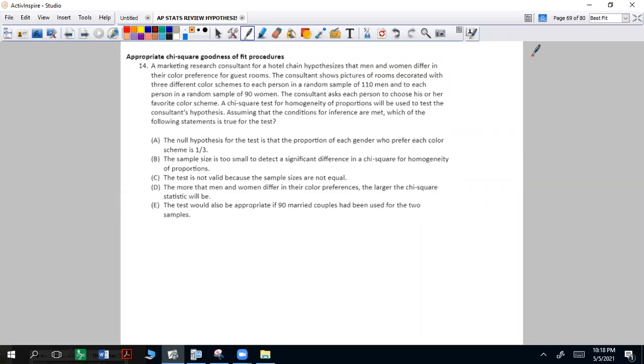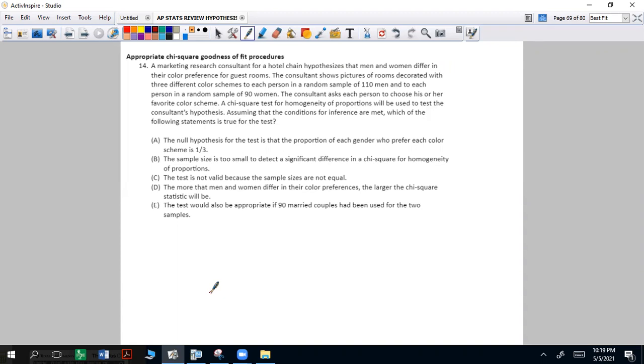14. A marketing research consultant for a hotel chain hypothesizes that men and women differ in their color preferences for guest rooms. The consultant shows pictures of rooms decorated with 3 different color schemes to each person in a random sample of 110 men, and each person in a random sample of 90 women. The consultant asks each person to choose his or her favorite color scheme.